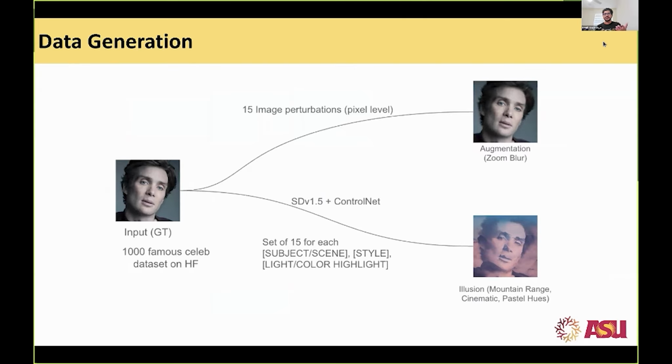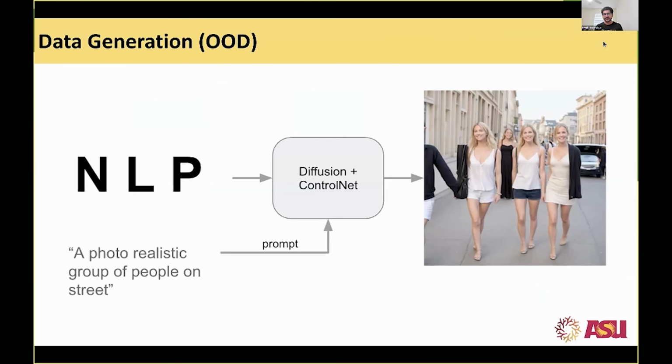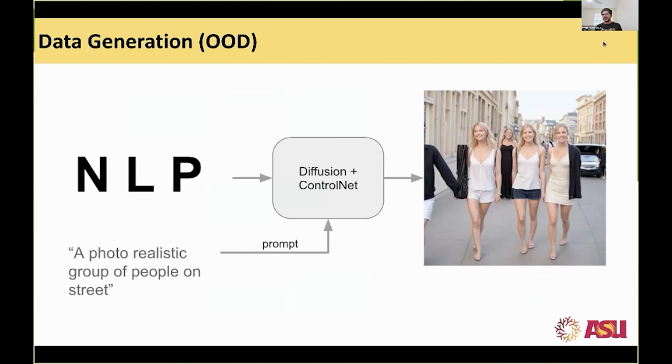And your out of distribution perturbations are illusion based. I'll get on to it. These are some of the examples, although they might not look very different. If you were to look at a larger scale, you'll definitely see it. So, how did we create the out of distribution perturbations?